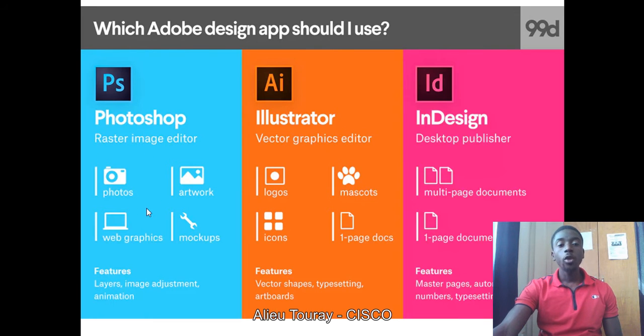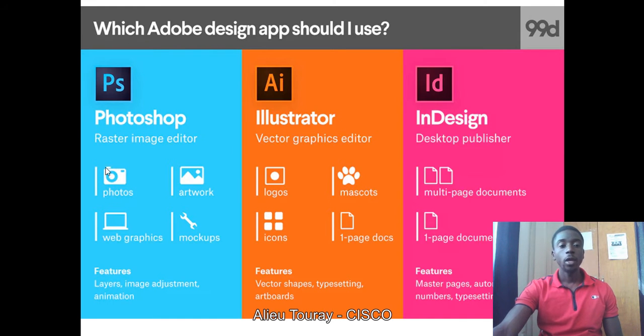What you can use Photoshop for, it will be best if you use Illustrator for it. You can use Photoshop to do whatever you have here, but it will be best if you use Illustrator to do these things. So what are some of the things you use Photoshop for? When you're dealing with photos.